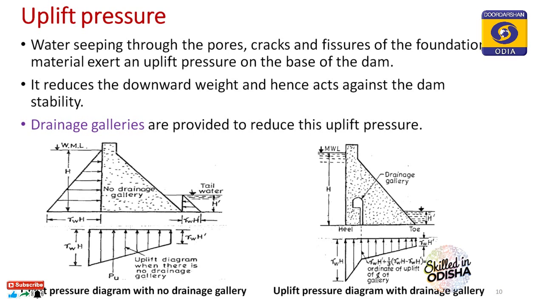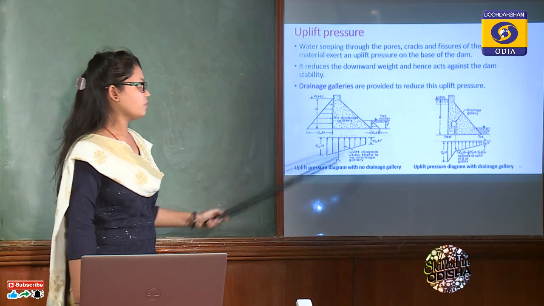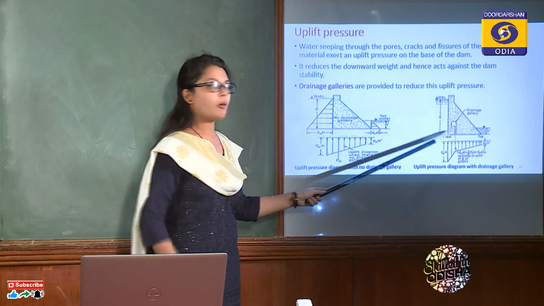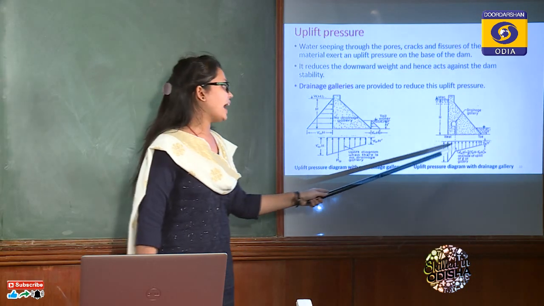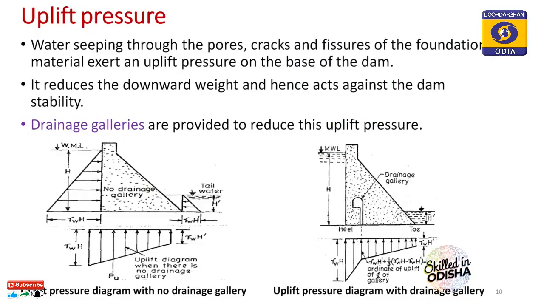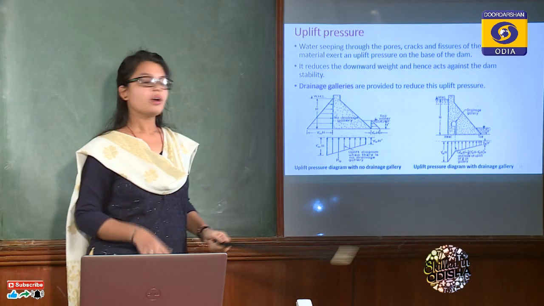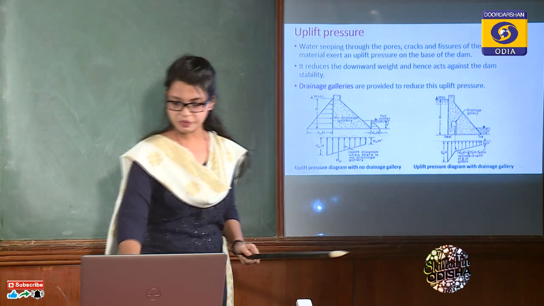This is the case without a drainage gallery. When a drainage gallery is provided, the uplift pressure will reduce, as I have told. At the face of the drainage gallery, the intensity of pressure is the same as the hydrostatic pressure at the toe plus 1/3 the hydrostatic pressure intensity difference of the heel and toe. That is gamma W H dash plus 1/3 of gamma W H minus gamma W H dash. So this is how the pressure intensity reduces by providing a drainage gallery.